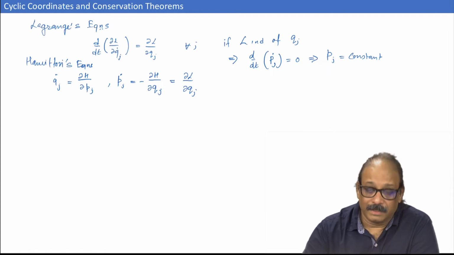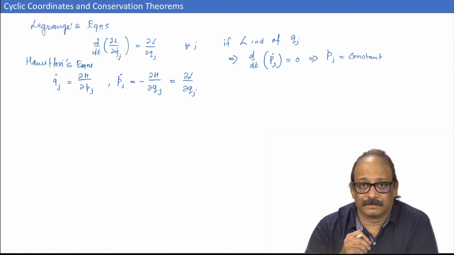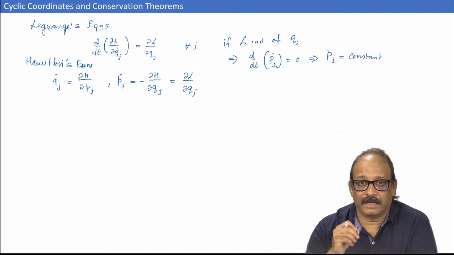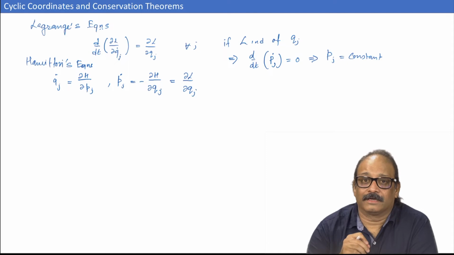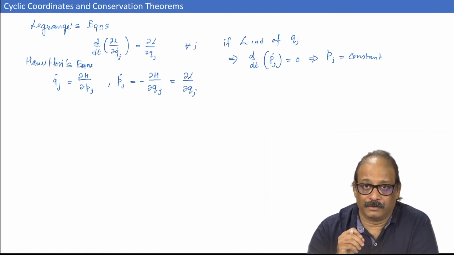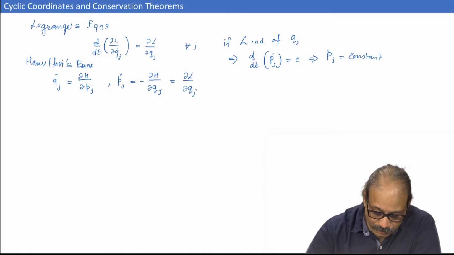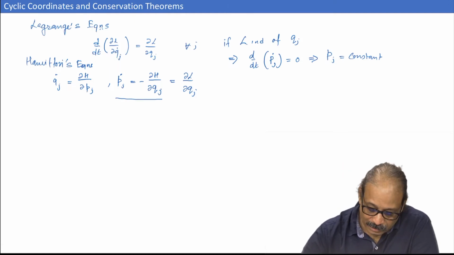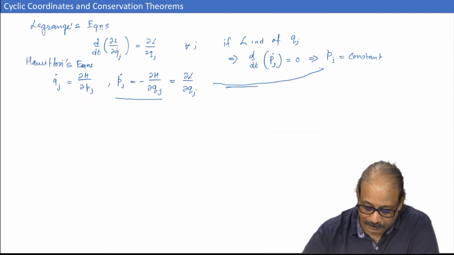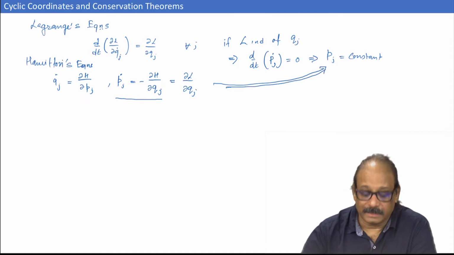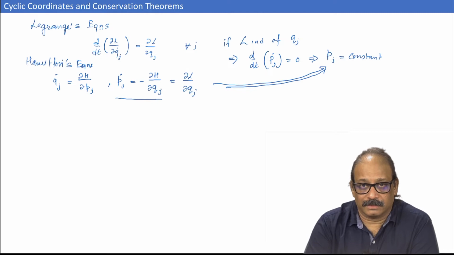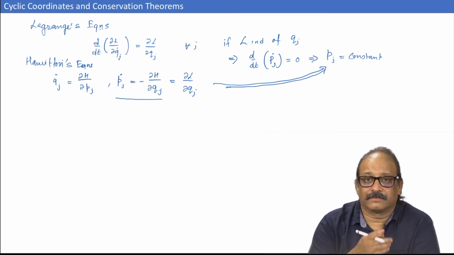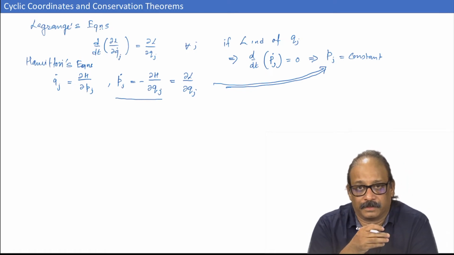This also means that if a particular coordinate is cyclic, not appearing in the Lagrangian, then it also will not appear in the Hamiltonian, and that automatically gives you the conservation principle, because p j dot in that case would be 0, leading you to the same conclusion. Okay. So, in that case p j would be a conserved quantity.